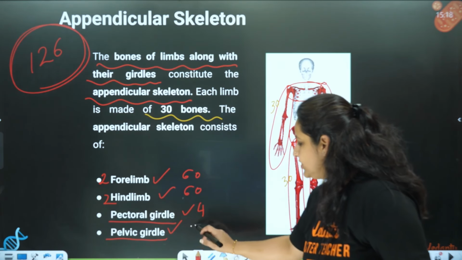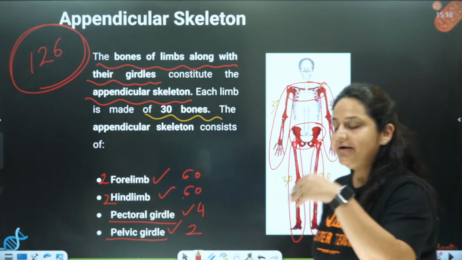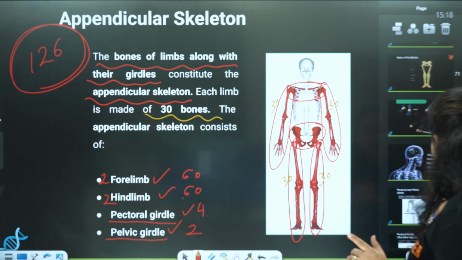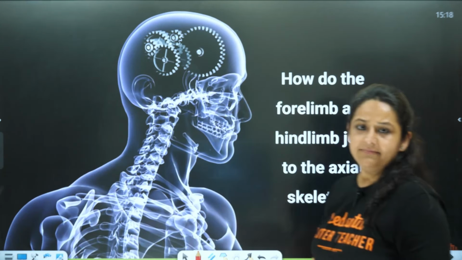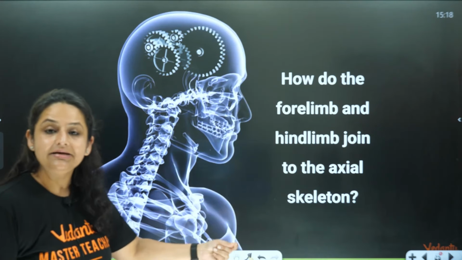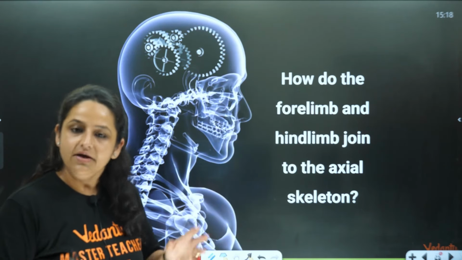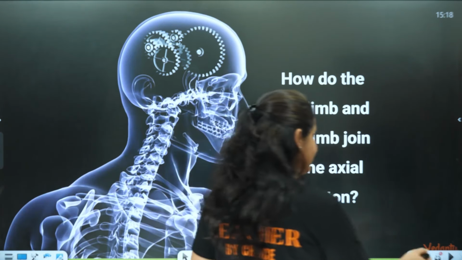The pelvic girdle has 2 bones in total. I just told you the names of the bones, but we will see them over here. First I'm going to show you the pectoral girdle. Now how exactly do the limbs, that is the hind limbs as well as the forelimbs, join with the axial skeleton? There has to be some point of attachment, no? Who is helping in that attachment?